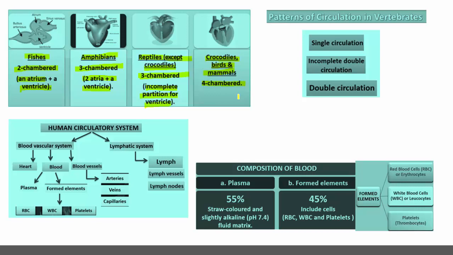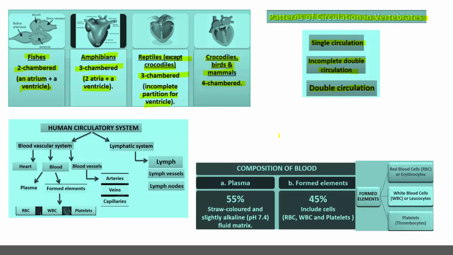chordates or vertebrates. In how many patterns is the circulation in vertebrates observed? The patterns of circulation in vertebrates are single circulation, incomplete double circulation and complete double circulation. When only two chambers are present, there is single circulation.